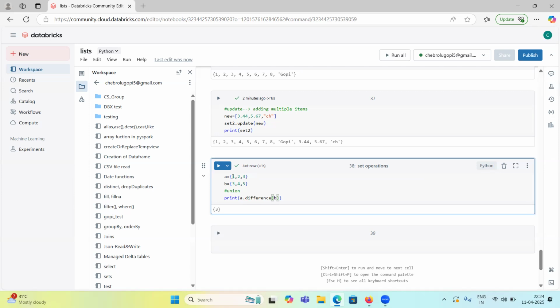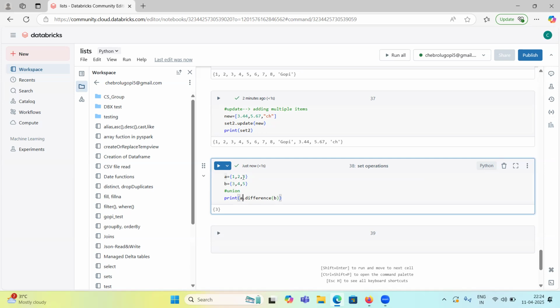We are removing the second set from the first set. A is on the left side, so it is the first set. From set A, we are performing the difference operation with set B. So A minus B. 1 minus, not there, so 1 will come. 2 is not there, so 2 will come. 3 minus 3, yes, 3 is in both sets.